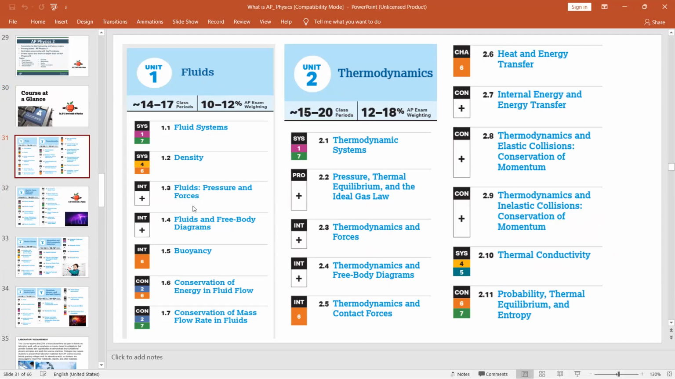Under fluids, you have 7 topics. You can check it over here: density, fluids, buoyancy, conservation of mass, etc. And in thermodynamics, you have 11 topics: thermodynamic systems, pressure, thermodynamic forces, heat energy, internal energy, collisions, and thermal conductivity, etc.